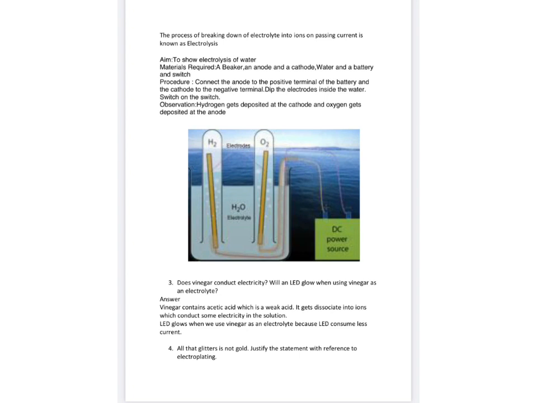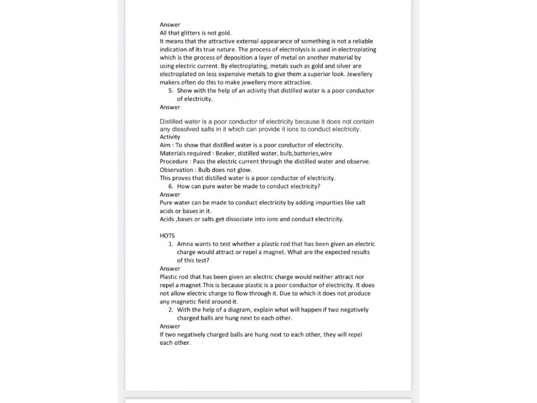Next, all that glitters is not gold. Justify the statement with your reference. All that glitters is not gold. It means that the attractive external appearance of something is not a reliable indication of its true nature. Sometimes the thing which may be appearing very shiny may be due to the electroplated layer. The process of electrolysis which is used in electroplating deposits a layer of superior metal on another material by electric current. So that's why it is very true that all that glitters is not gold.